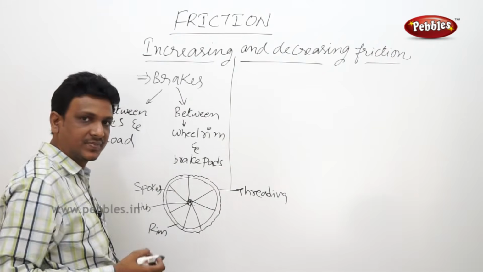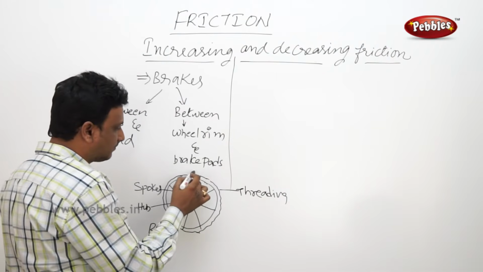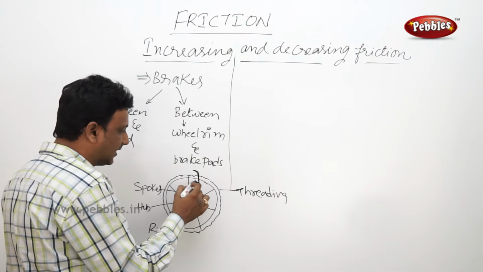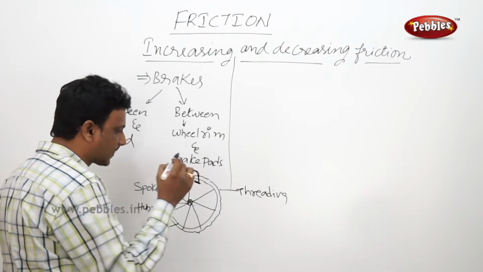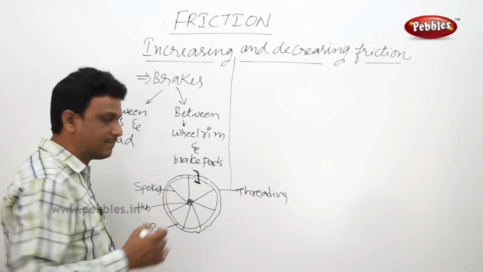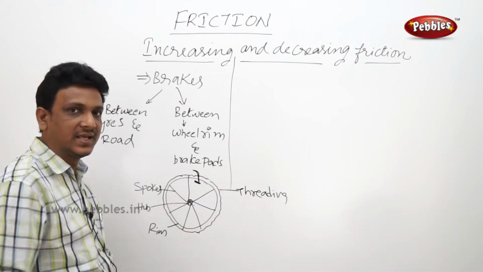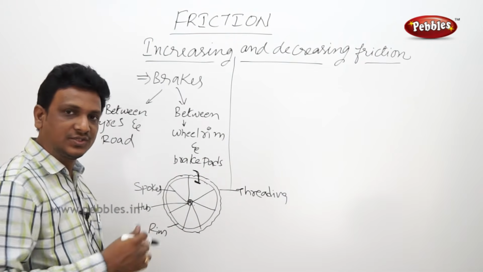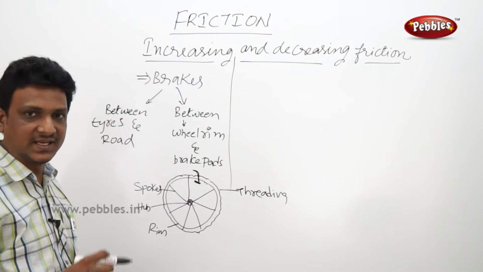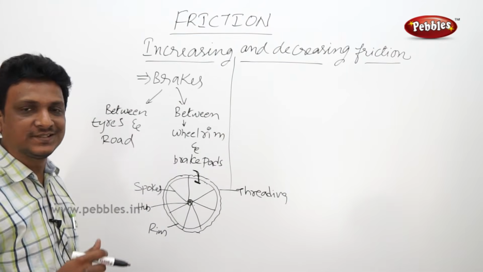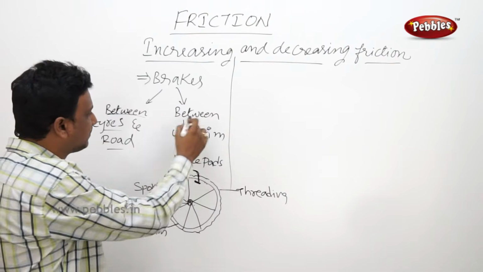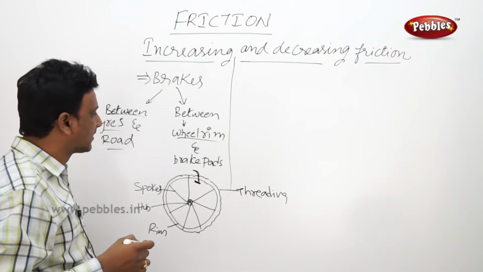This is the rim. Now, for a cycle braking system, here are the brake pads. This is the brake pad. This is the rim. You are pedaling the cycle. The wheel is rolling. The rim is rolling. But when you want to stop the cycle, I told you that at 2 points friction is required. One is between the tire and the road. The other is between the wheel rim and the brake pads.